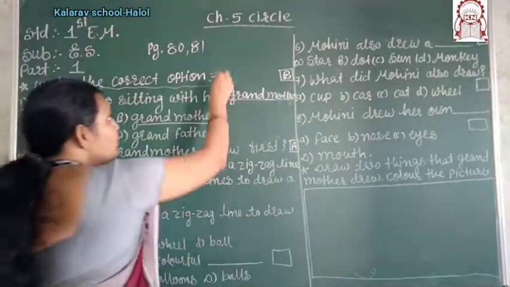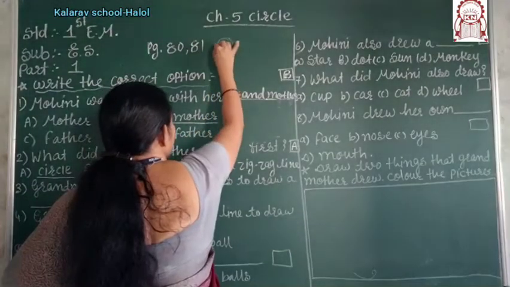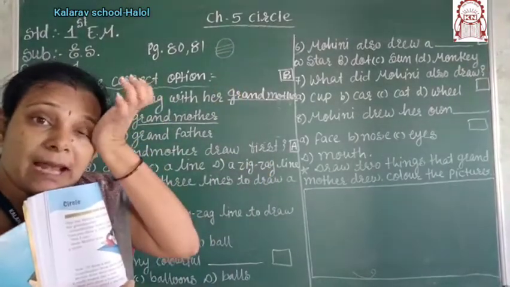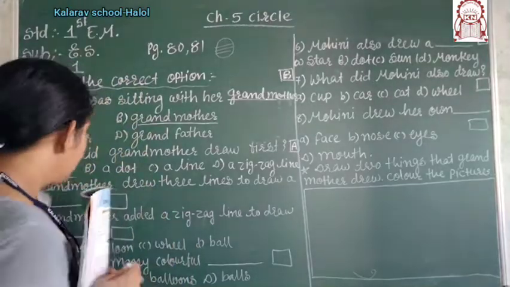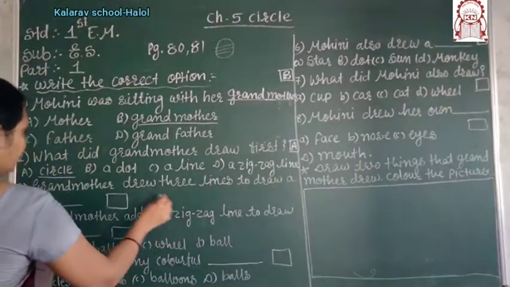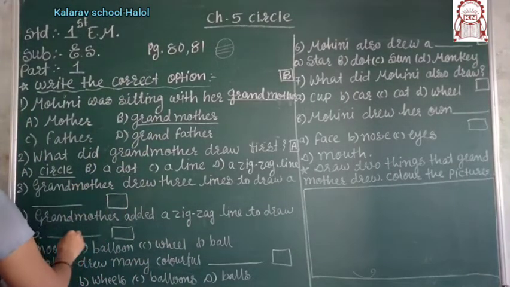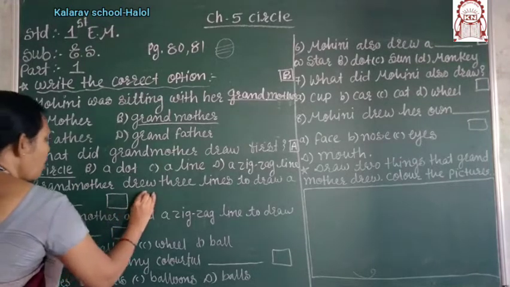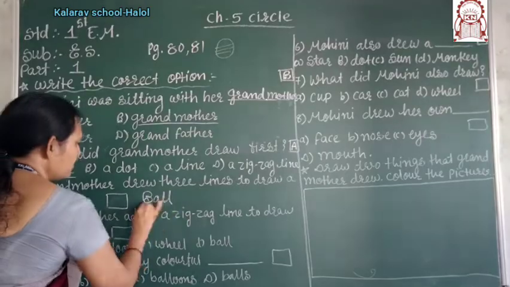Firstly, grandmother drew the circle. Then after, the grandmother drew the 3 lines for making what? What did the grandmother make first? It is the ball, right? Okay. It is the ball.